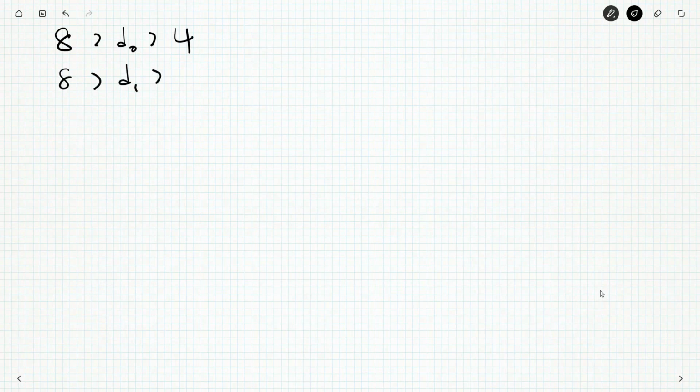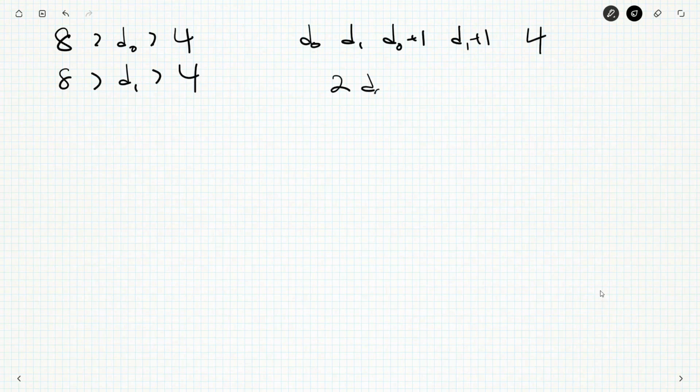So we had D0 is between 8 and 4. We had D1 is strictly less than 4. We could have D1 between 8 and 4 as well. And then we'd have D0, D1, D0 plus 1, D1 plus 1, and 4. So that would be 2 D0 plus D1s plus 6. 5 has to be divisible by that.